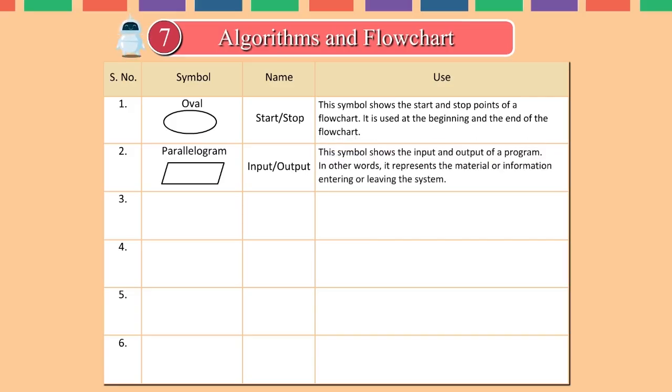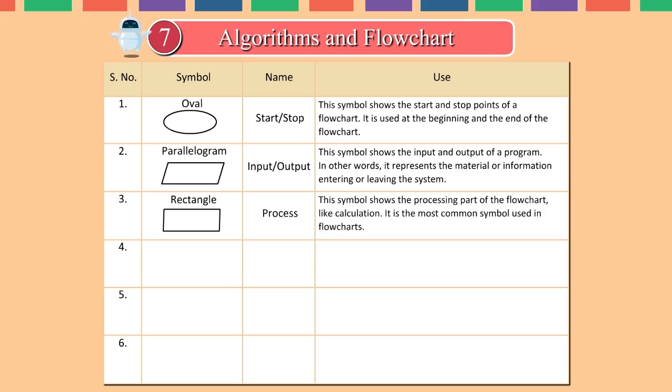Use: this symbol shows the input and output of a program. In other words, it represents the material or information entering or leaving the system. Symbol, rectangle. Name, process. Use: this symbol shows the processing part of the flowchart, like calculation. It is the most common symbol used in flowcharts.